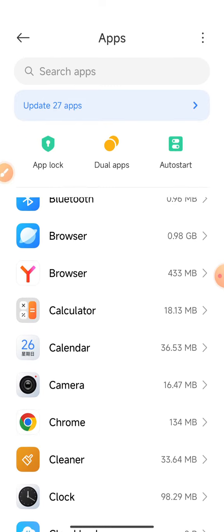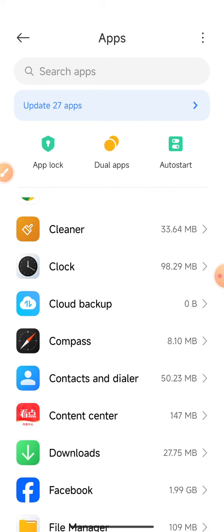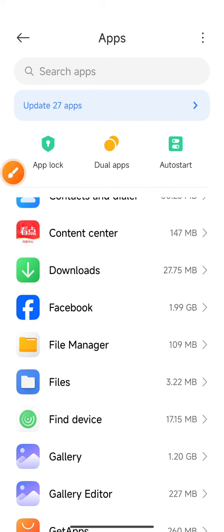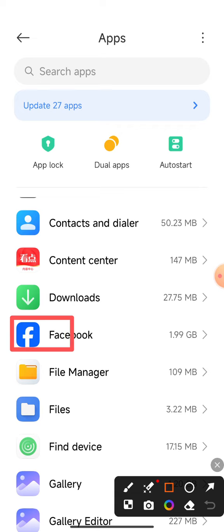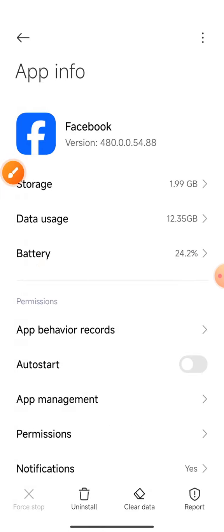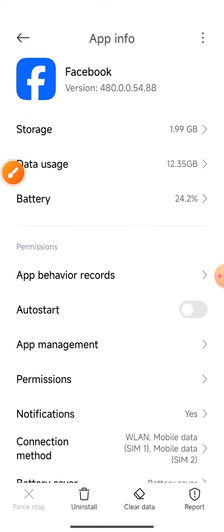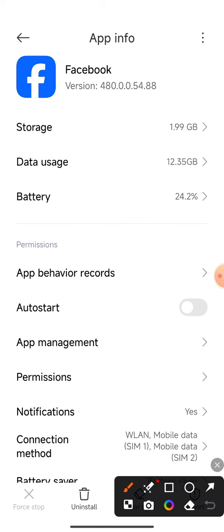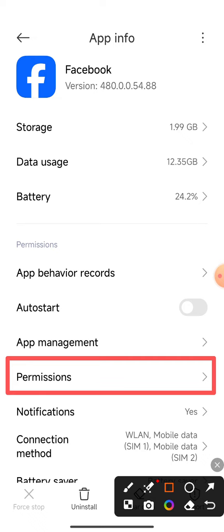Now scroll down, and when you get the apps icon, the Facebook icon, click this option. This interface shows on your mobile phone display. Now click the permission option